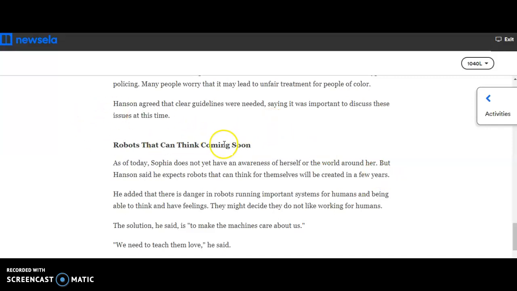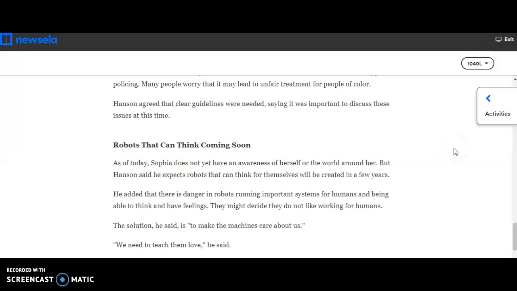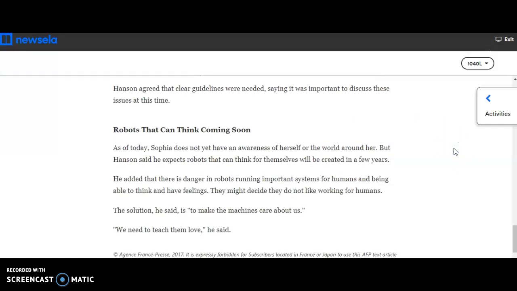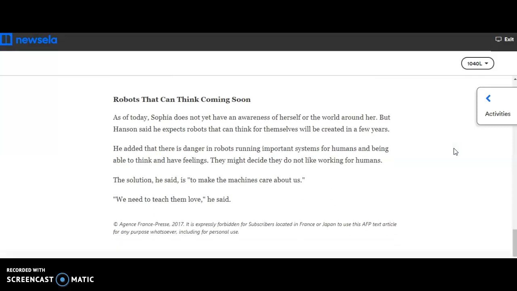Another subheading: robots can think. Robots can think, coming soon. As of today, Sophia does not yet have an awareness of herself or of the world around her, but Hansen said that he expects robots that can think for themselves will be created in a few years.